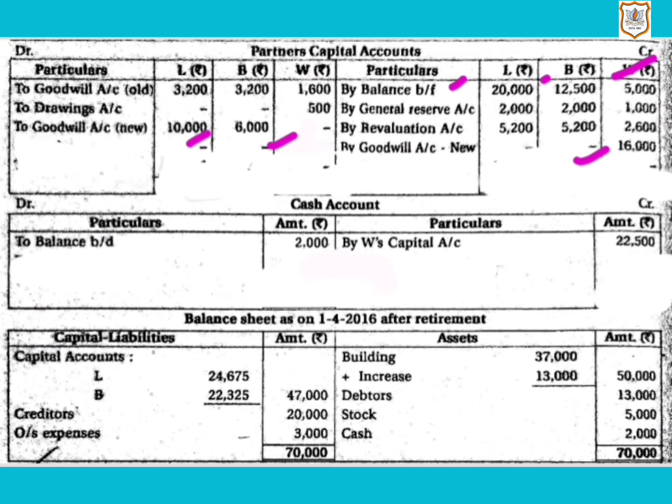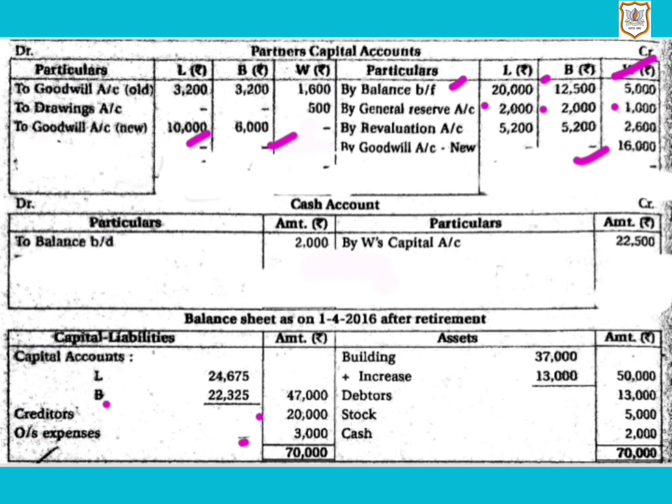Then general reserve is given in the old balance sheet, that is 5,000. It will be distributed among all the partners in their old profit and loss sharing ratio, that is 2:2:1. So according to that ratio, L will be given 2,000, B will be given 2,000 and W will be given 1,000. Then creditors is shown at rupees 20,000. So it is our liability, and we will show it in our new balance sheet. Here it is, 20,000 creditors. Then outstanding expense 3,000, which is a liability.